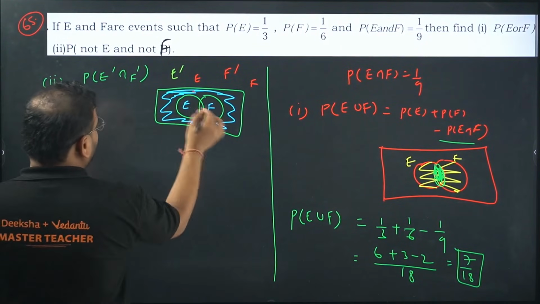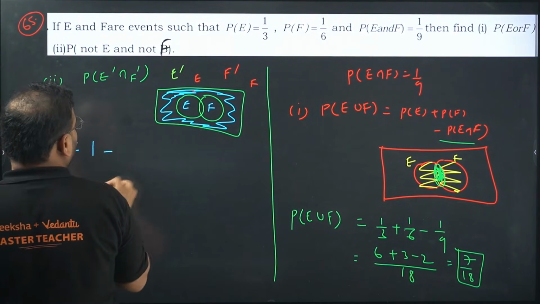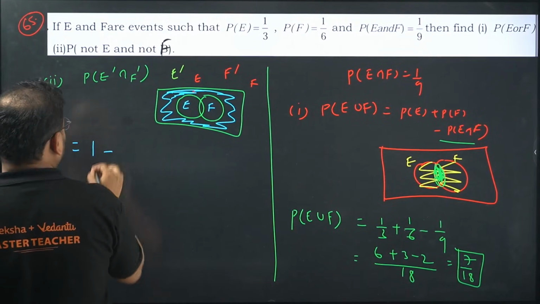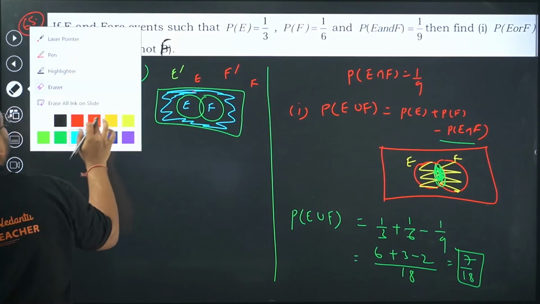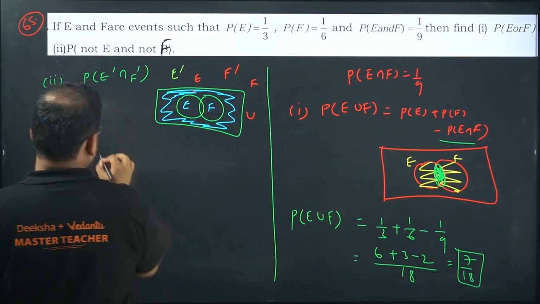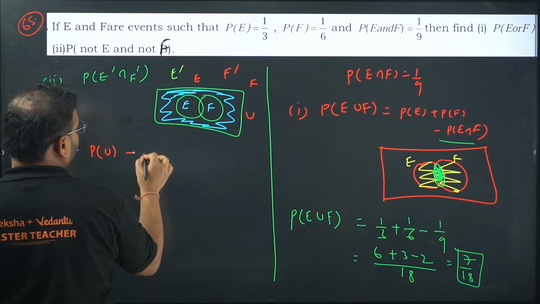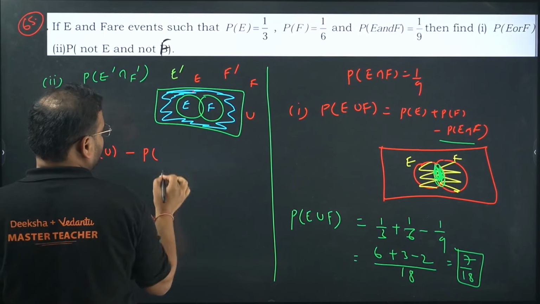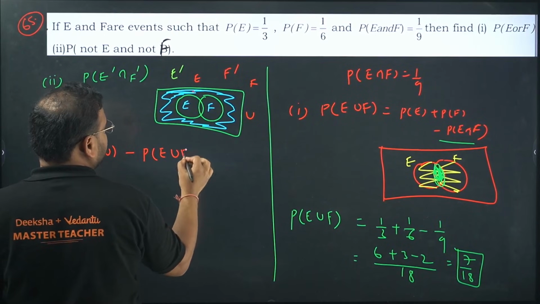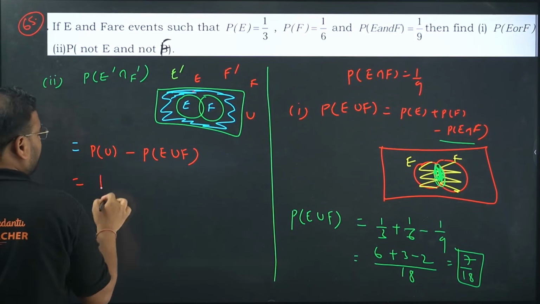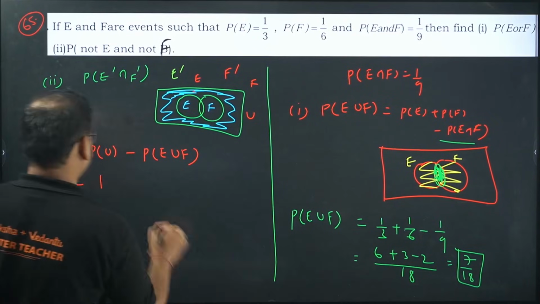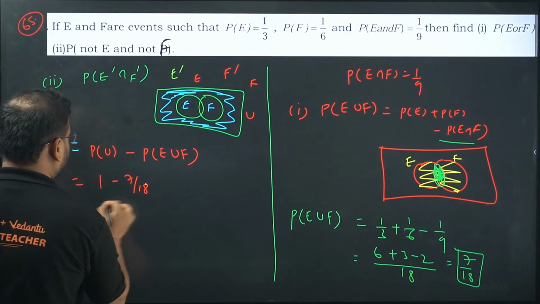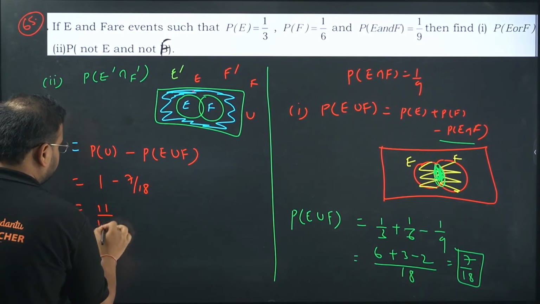What is this called? From the total remove, basically from the probability of the universe. The rectangle is the universe. So probability of the universe, remove the probability of E and F together, which is E union F. Probability of the universe is always 1, and this we got as 7 by 18. Again, the answer will be 11 by 18.